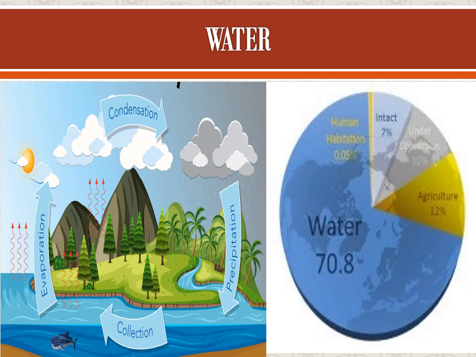It is required to carry out the life processes, the activities of the cell. Hence, water sustains life. Nearly 70% of our body weight is water.